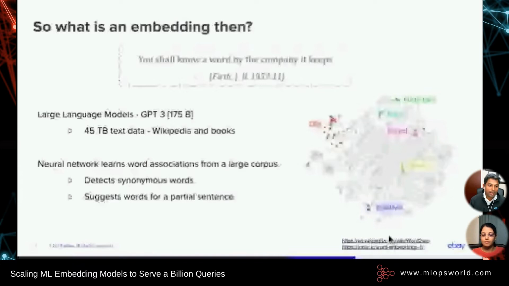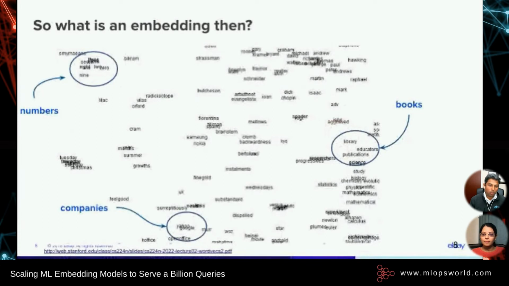So just to see what a language model looks like, we take one of the oldest ones, word2vec, and we put all the learnings of words it has on a 2D plane, right? Now you can see words that represent numbers are grouped together. Words that represent books are grouped together in a different space. And words that represent software companies are in a different space. The similarity is pretty much defined by the relative distance between these words. And this is exactly what J.R. Firth had explained earlier, that every word is dependent on the company it keeps.